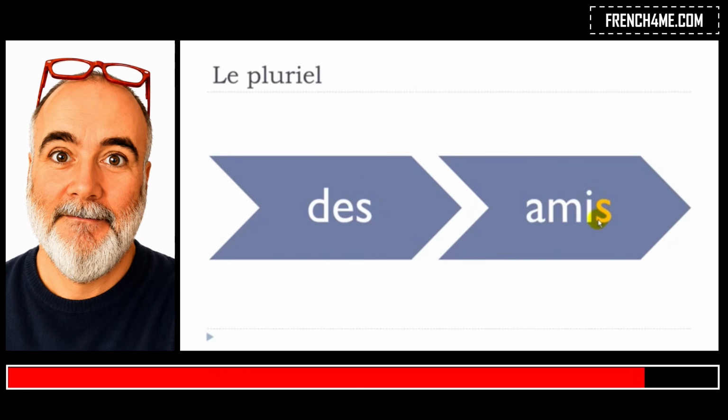As in most cases, you won't pronounce it, but you will have to write it. So you've got des amis. And if you make the liaison, the link between the two, you will get des amis. So ami doesn't change. Even if you write the s, you don't pronounce it.